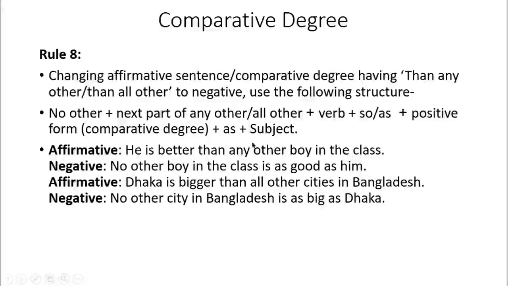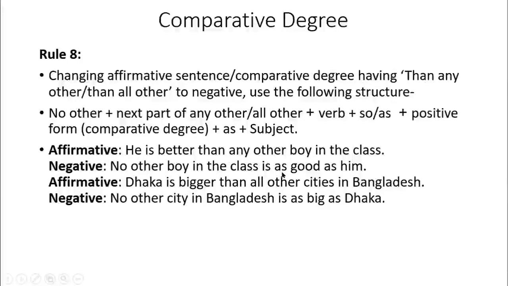He is better than any other boy in the class. Firstly we have to write down no other, and then the next part of any other or all other. Write down boy in the class, no other boy in the class, then the verb is, as we have is here.